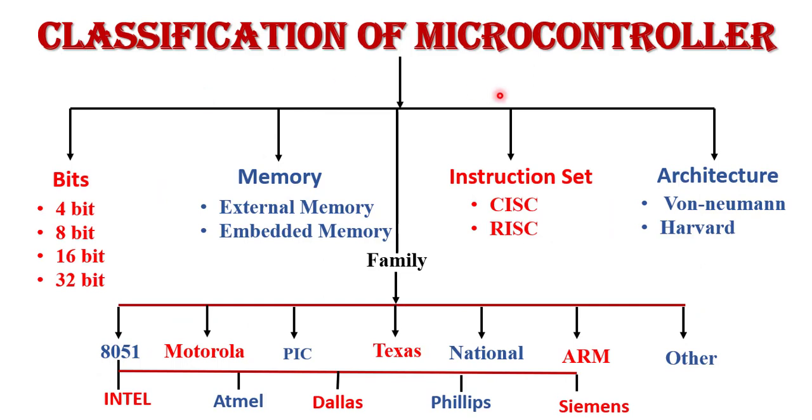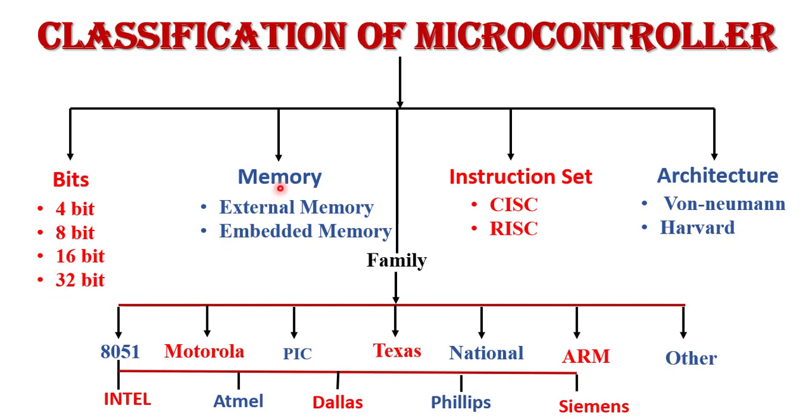Now the classification of microcontrollers. Microcontrollers are classified into different types based on their bits, memory, instruction set, and architecture. According to bits, there are a number of types of microcontroller: 4-bit, 8-bit, 16-bit, 32-bit microcontrollers.